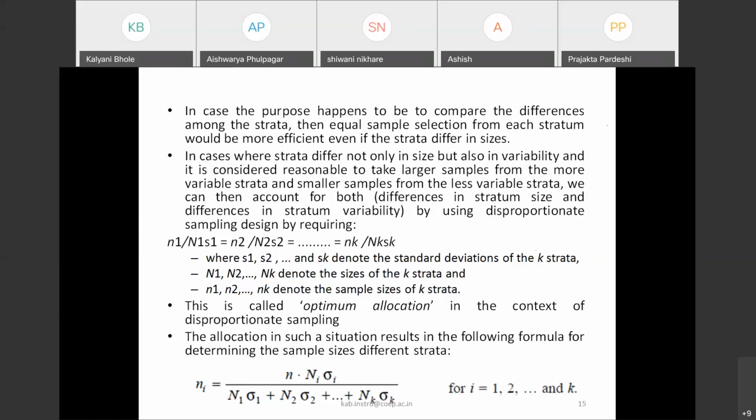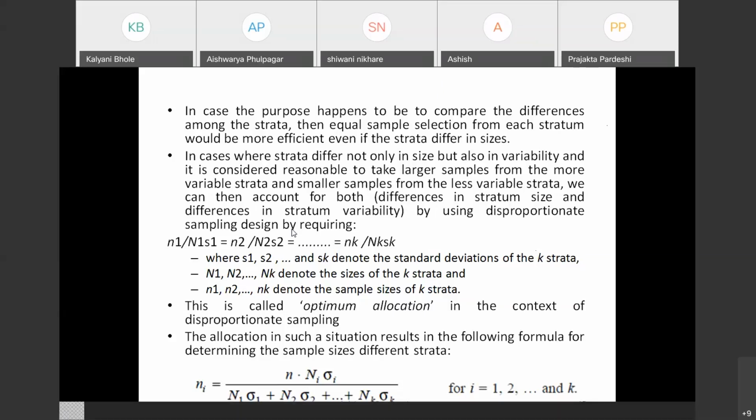If there is less variability, we want fewer samples. So in this methodology, we have included one more mathematical complication, that is the standard deviation.